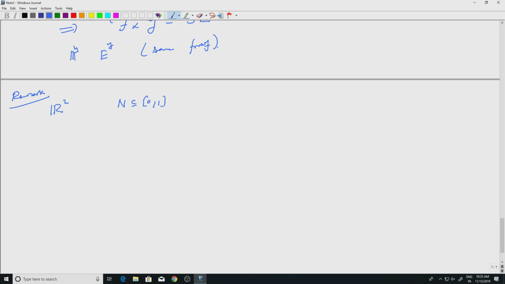Remember we constructed a non measurable set, a non Lebesgue set, and consider N cross 0. So, this is contained in R2. I have 0 1 here and N is a subset of it, and I am looking at N cross 0, so it is on the real line as a subset of R2.